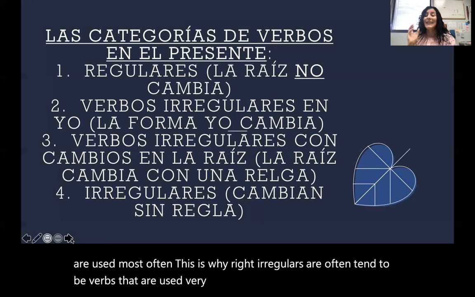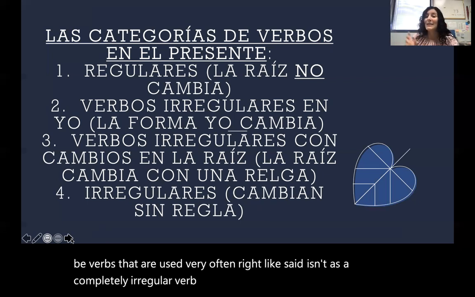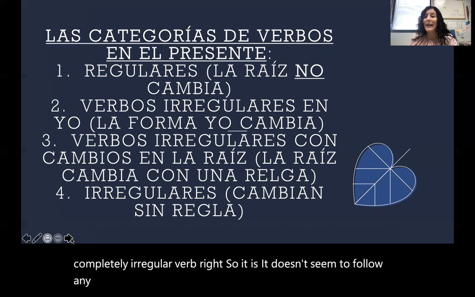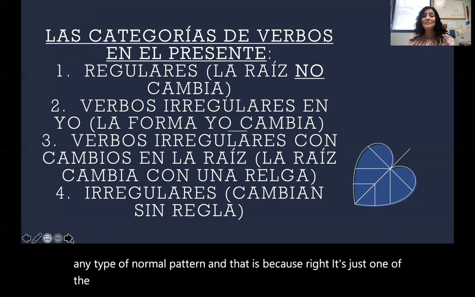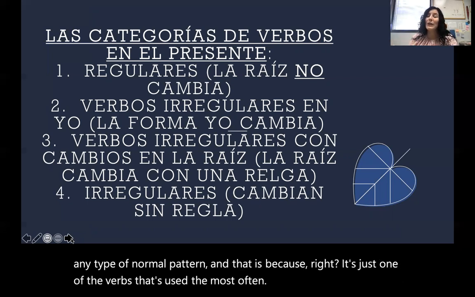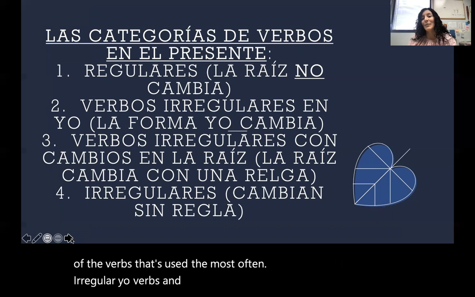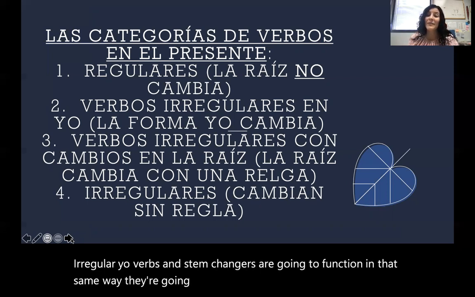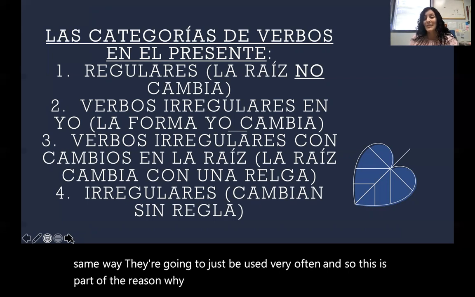Like ser is a completely irregular verb. Soy, eres, es. It doesn't seem to follow any type of normal pattern. And that is because it's just one of the verbs that's used the most often. Irregular yo verbs and stem changers are going to function in that same way. They're going to just be used very often. And so this is part of the reason why they tend to be a little bit more dynamic.